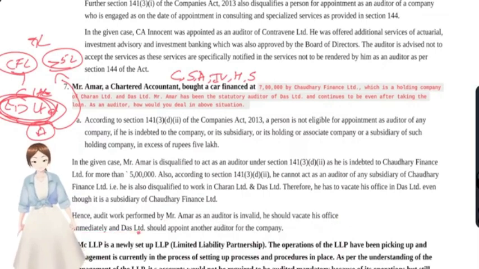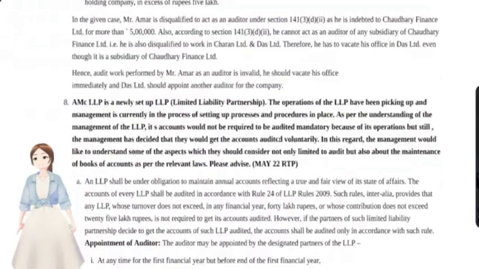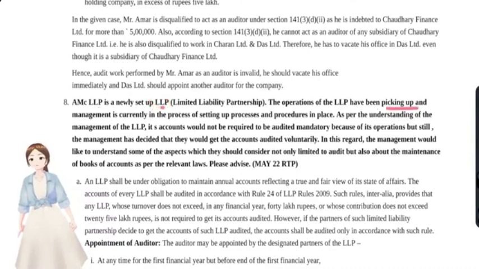Okay, these were the questions they have asked us about the disqualifications. Now we'll move on to our next question. That is A Limited. A LLP is actually a newly set up LLP. The operations of the LLP have been picking up and management is currently in the process of setting up processes and procedures in place. As per the understanding of management of the LLP, its accounts would not be required to be audited mandatorily. They're asking about LLP audit limits, might be because of their operations, but still the management has decided that they would get their accounts audited voluntarily.